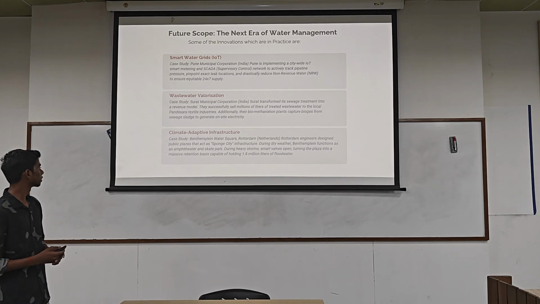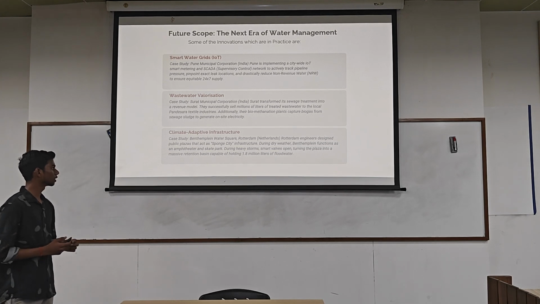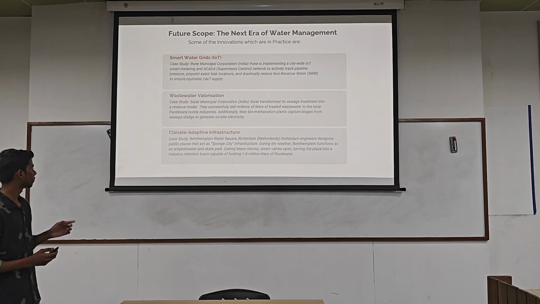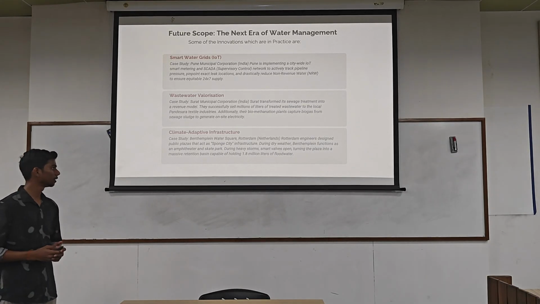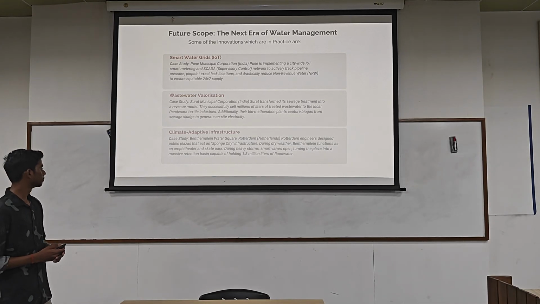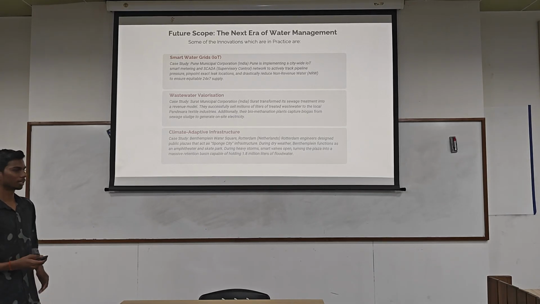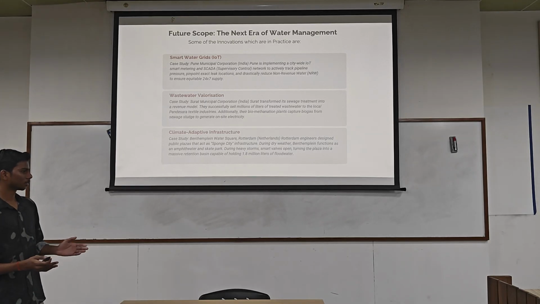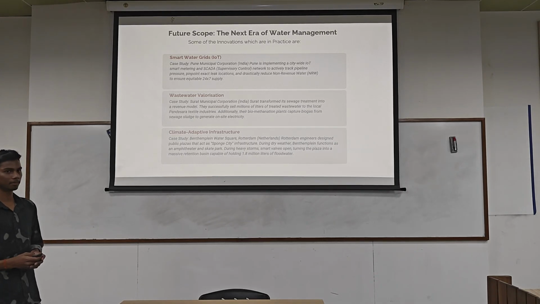And the last one is climate adaptive infrastructure. There is a place, Rotterdam in the Netherlands, which is also called Clean Water Square. It is also called Sponge City. In dry weather, this water square acts like an amphitheater and skate park. But when a heavy storm comes, it has walls which open and it acts like a massive basin which can hold about 1.8 million liters of flood water.